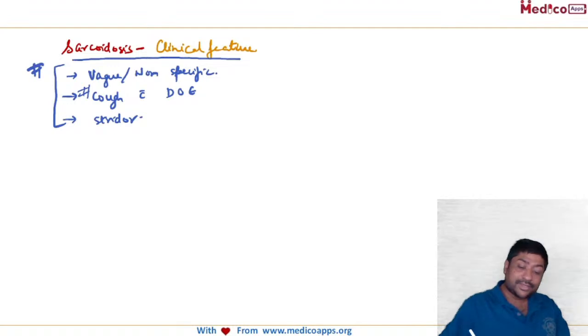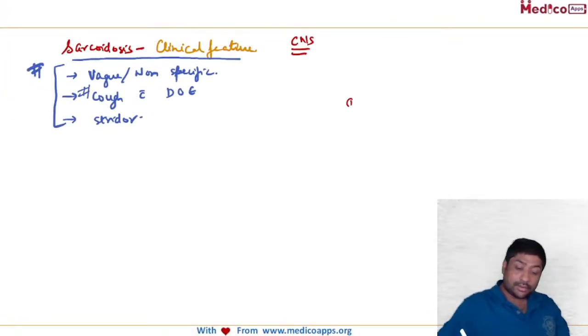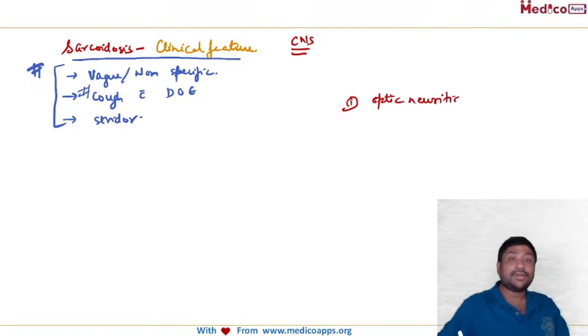So let's pick up one system by one. Let's talk about the central nervous system. So remember, one of the most common features in the central nervous system will be optic neuritis. The second will be lymphocytic meningitis, and even these patients can have central diabetes insipidus.